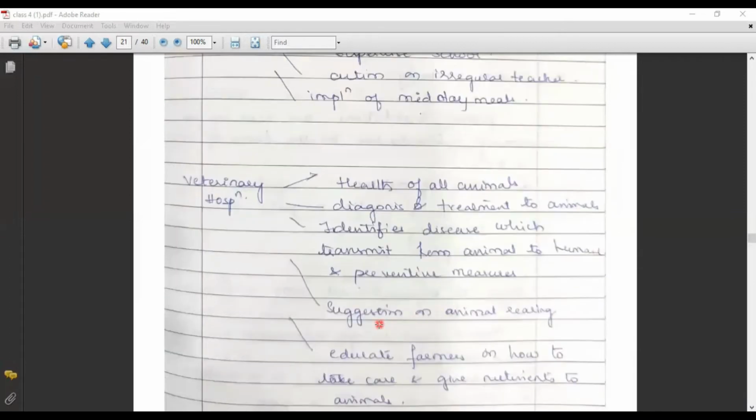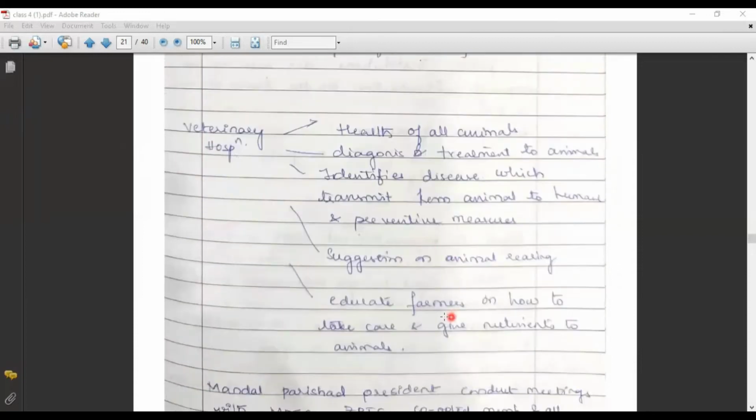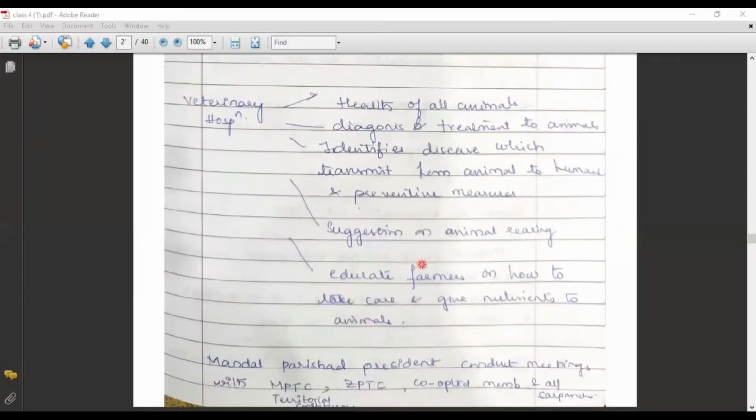And coming to the other roles, they give us suggestions on cattle rearing or animal rearing. When rearing sheep, goats, hens, or any poultry, the suggestions will be given by the veterinary hospitals. They educate the farmers on how to take care of the animals and give them nutrients, whether it is a buffalo, cow, or whatever it may be. They need to be supplied with the proper nutrients. That information is also given by veterinary doctors present in the veterinary hospitals. All these are the roles played by the veterinary hospitals.